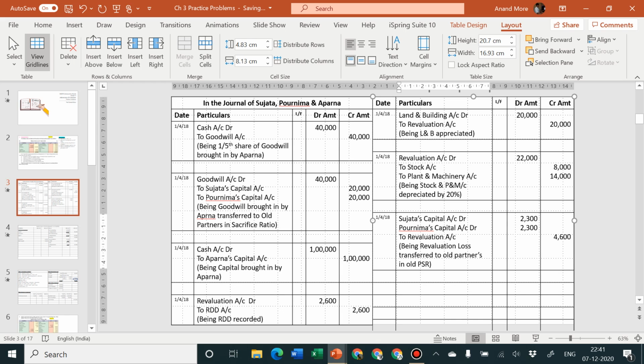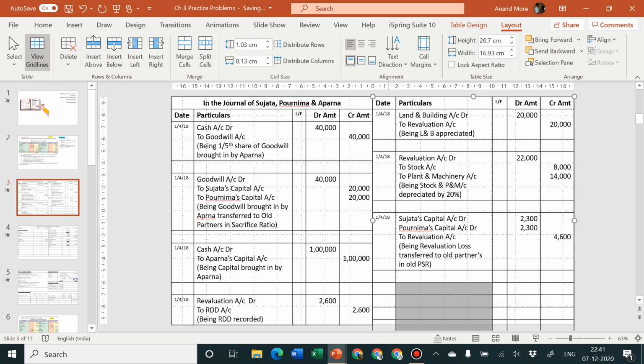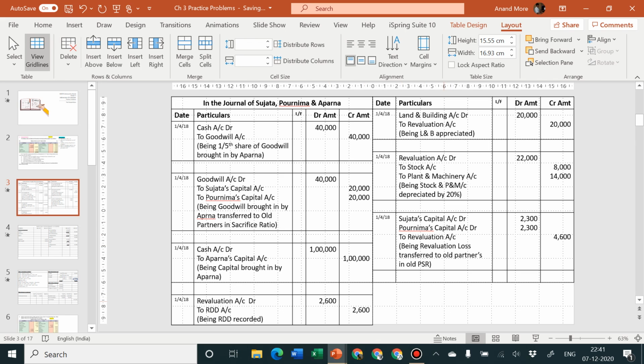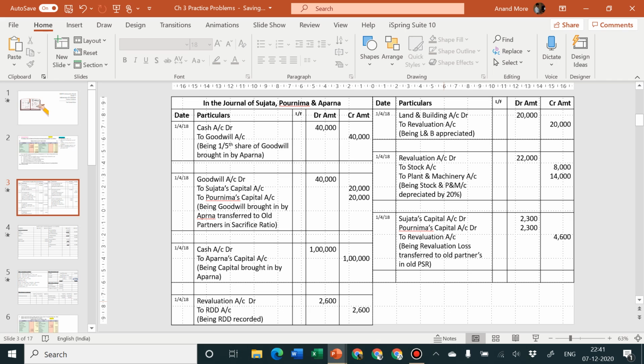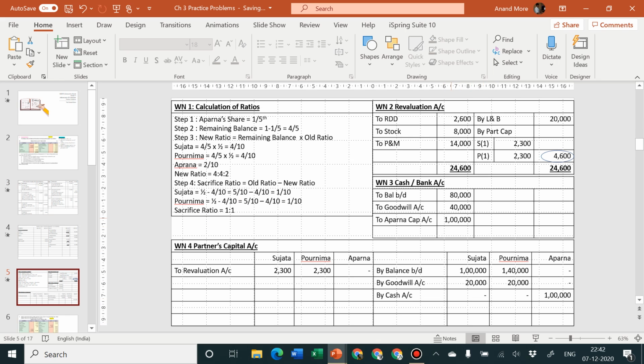Okay, so that's all entries are over. Let me remove these additional rows. So we have completed the journal entries completely. We have completed the ledger accounts of revaluation. Now two ledger accounts are still pending. Cash and bank account is yet to be closed, as well as partners capital account is still to be closed.